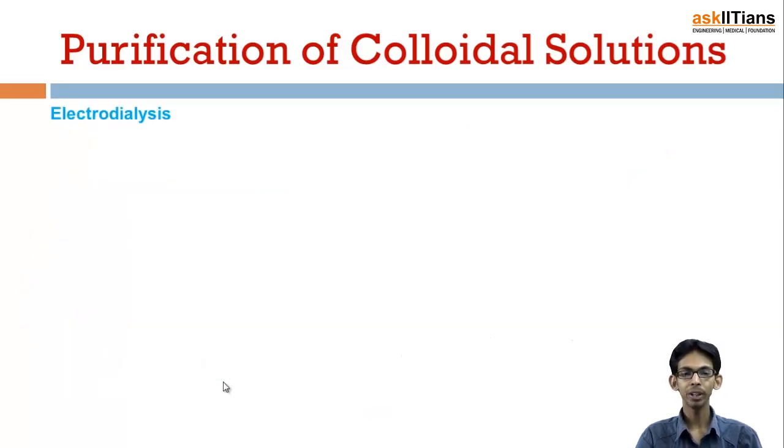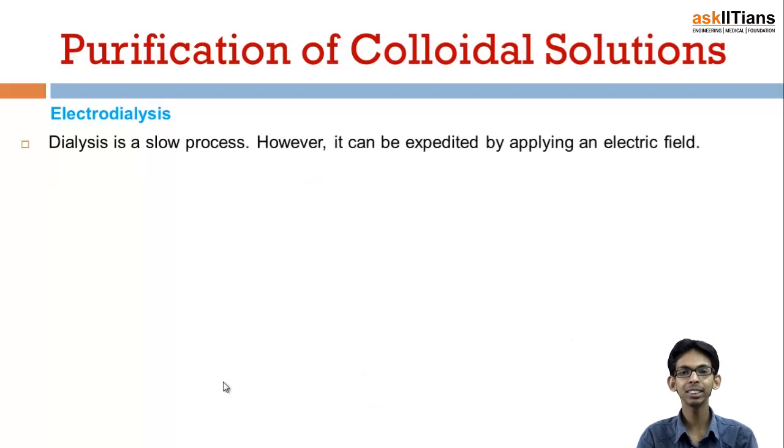Okay, now we have electrodialysis. We know that dialysis is a very slow process, as can be understood easily. So we use two electrodes to accelerate the process, and it is known as electrodialysis. And this is based on the fact that all the colloid particles are actually charged.